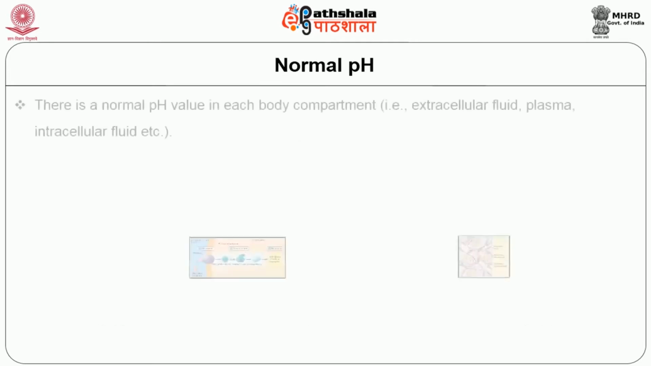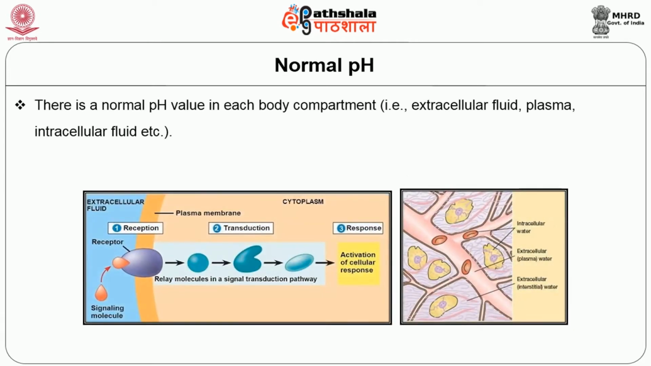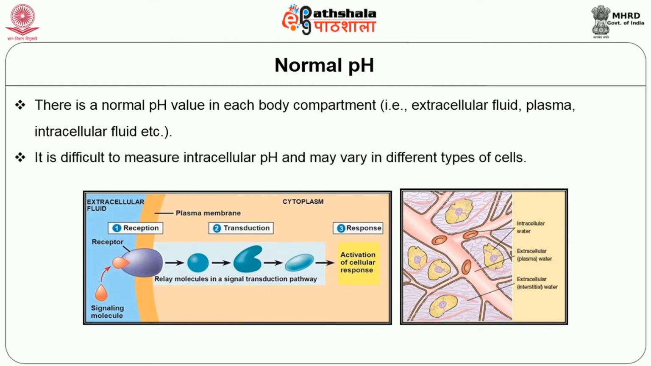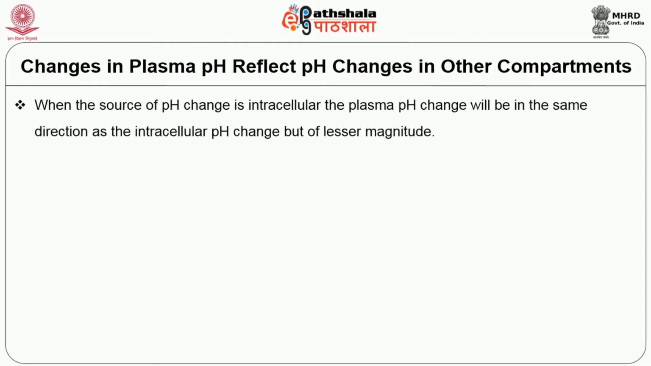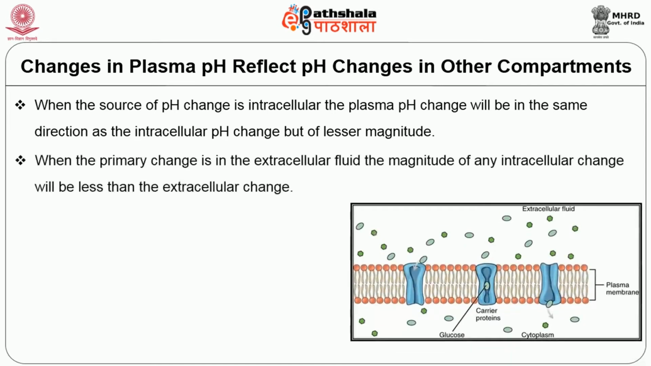This is the normal pH value in each body compartment, that is extracellular fluid, plasma, intracellular fluid, etc. It is difficult to measure intracellular pH and it may vary from cell to cell. Any changes in plasma pH reflect pH changes in other compartments also. When the source of pH change is intracellular, the plasma pH will change in the same direction as the intracellular pH change but of lesser magnitude. When the primary change is in the extracellular fluid, the magnitude of any intracellular change will be less than the extracellular change. Acid-base balance is essential for all living organisms.